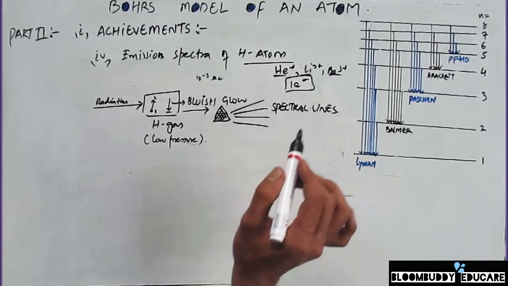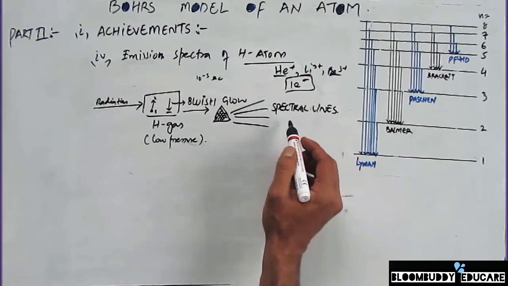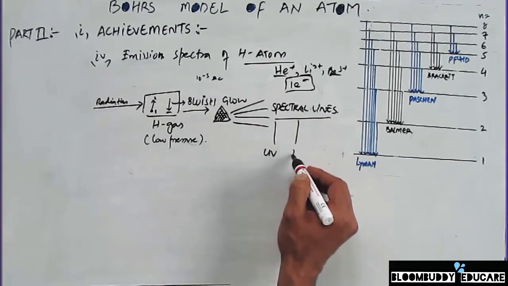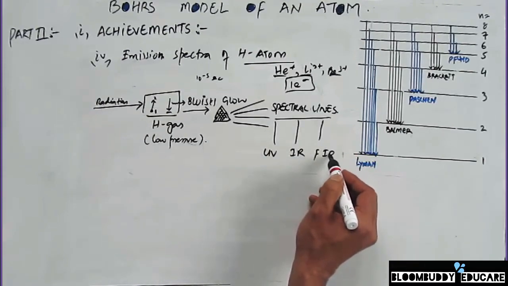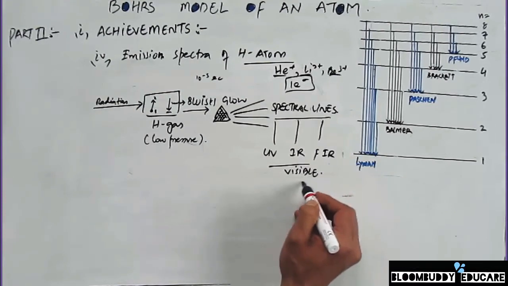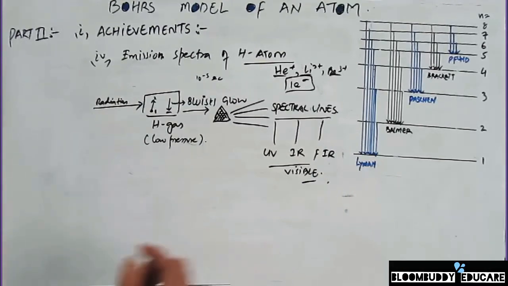So these spectral lines, you will see, they are obtained in different regions of the electromagnetic spectrum. So these spectral lines can be in the ultraviolet region, they can be in the infrared region, they can be in the far infrared region, or they can be in the visible region. Okay, so this group of spectral lines is actually known as the emission spectra of hydrogen, because we are using hydrogen gas in this low pressurized discharge tube or chamber.